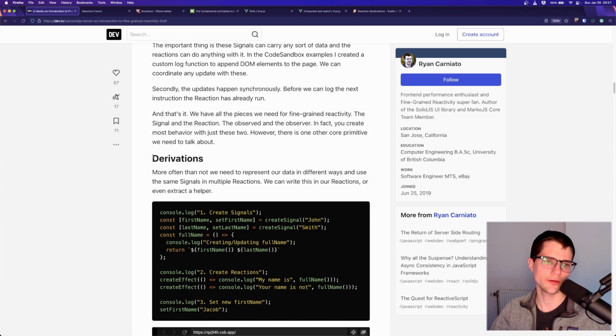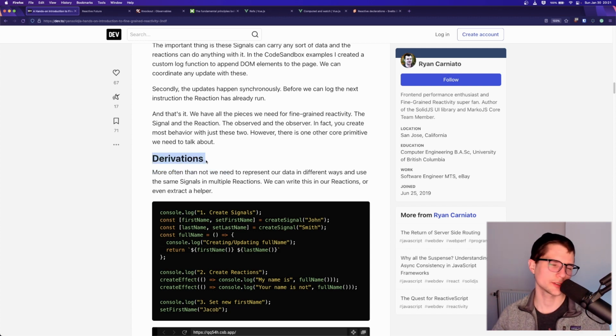And finally, there's a third concept, which is in some sense optional. I think if you have signals and a counterpart reaction, you don't need this, and maybe some simpler reactive systems, some simpler reactive libraries, will end there.